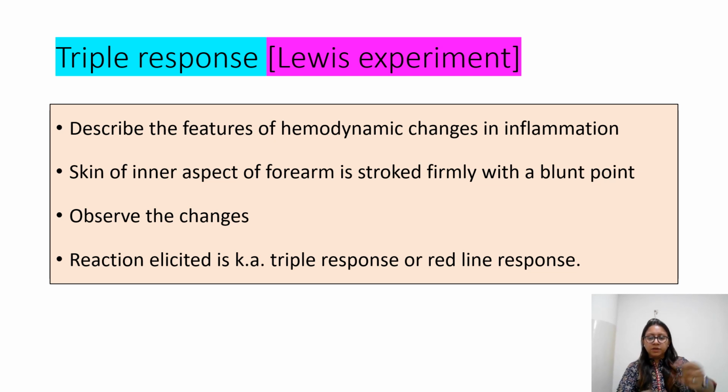So what did you do? The inner arm of your forearm जो होता है ना, inner aspect of your forearm, you stroke it with the firm blunt point and then you observe the changes. ऐसे करके फट से एक blunt stroke करोगे आप, stroke करोगे firmly with a blunt point object and you see the changes. Fine. So the reaction which will be elicited in your skin area, so that is known as triple response or red line response.